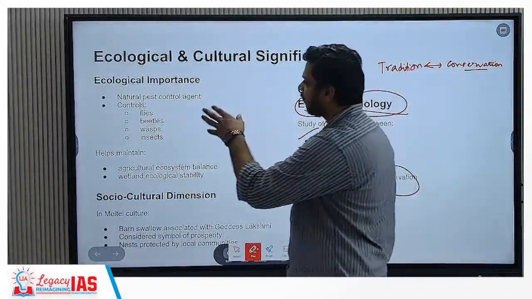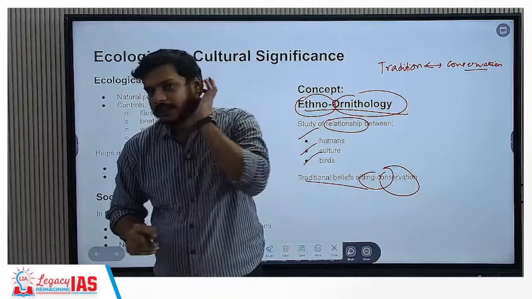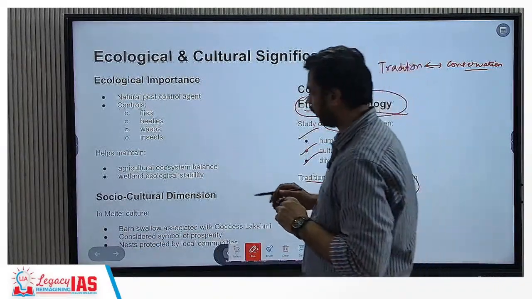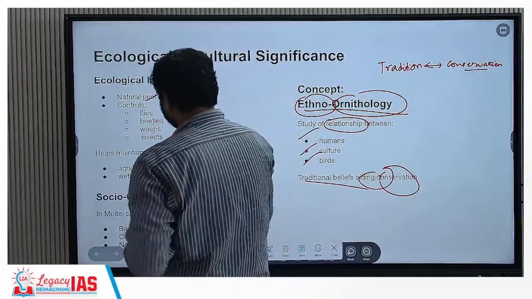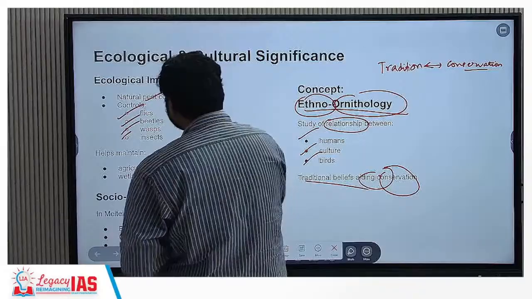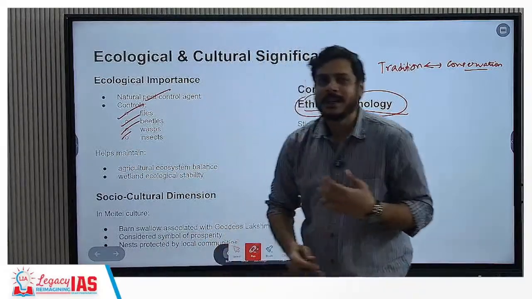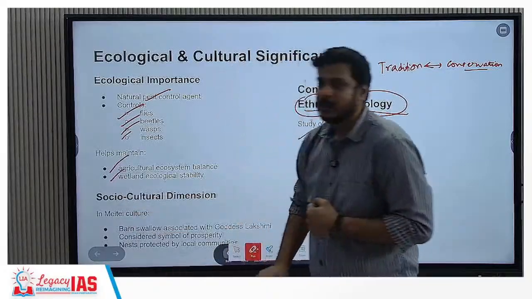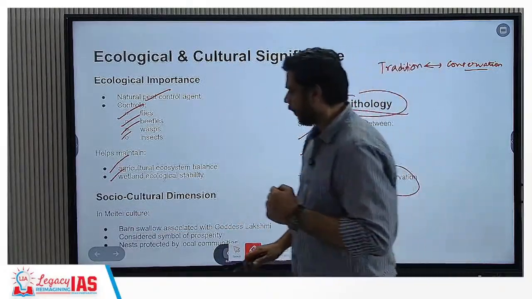Okay, what is the ecological importance? They eat insects and they are insectivorous, so they naturally control pests. So we are talking about flies, beetles, wasps and insects. Also, they help in maintaining the agricultural ecosystem balance, and wetland ecological stability is also maintained by them.